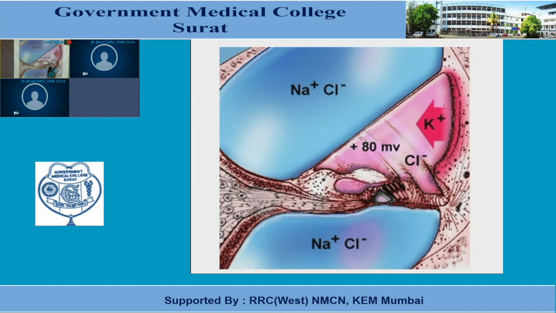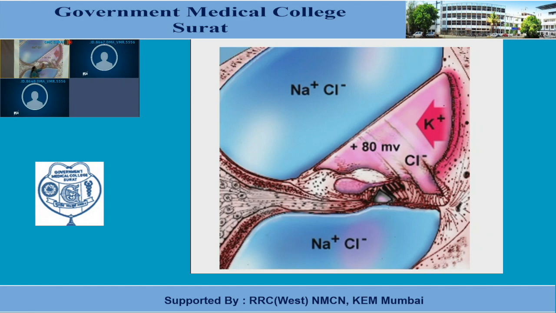So this stria vascularis has high sodium potassium ATPase activity, and sodium is transported out through it, so that potassium is secreted into the scala media. That's why the concentration of potassium ion in the scala media is more. Now these potassium ions are circulated from the perilymph, they enter into the stria vascularis, and from the stria vascularis, they will enter into the scala media.